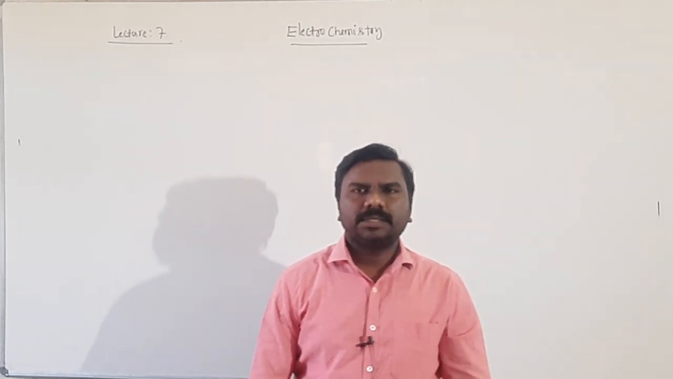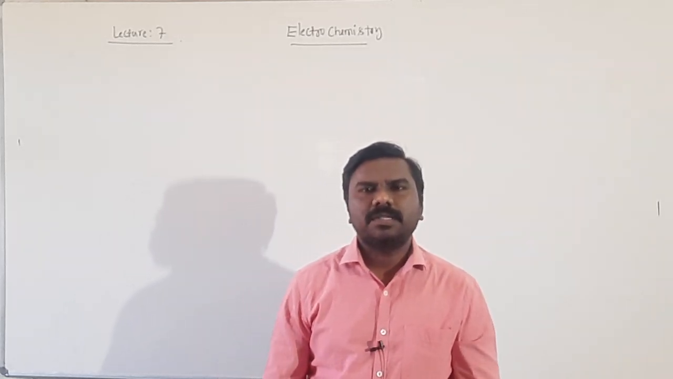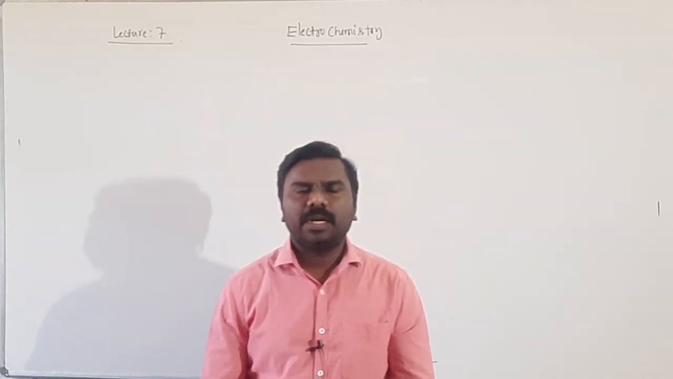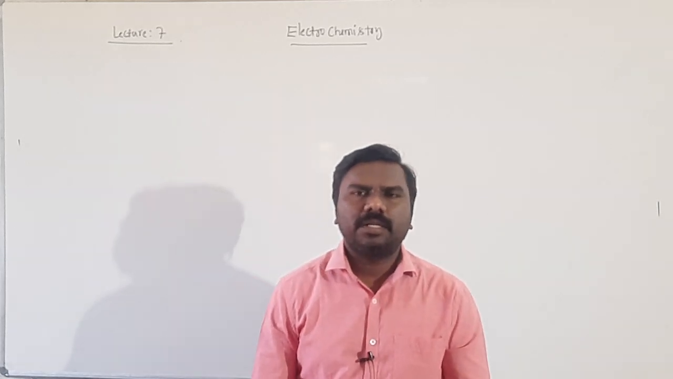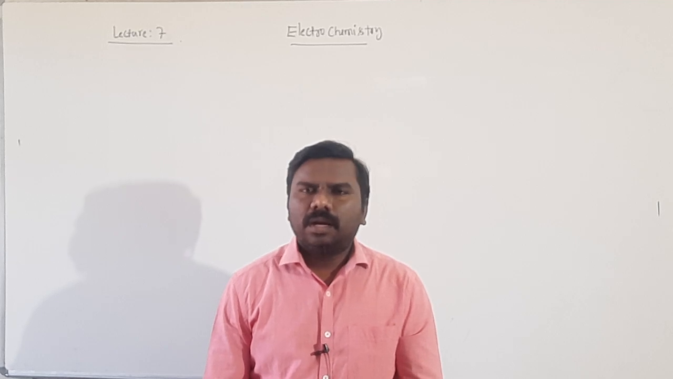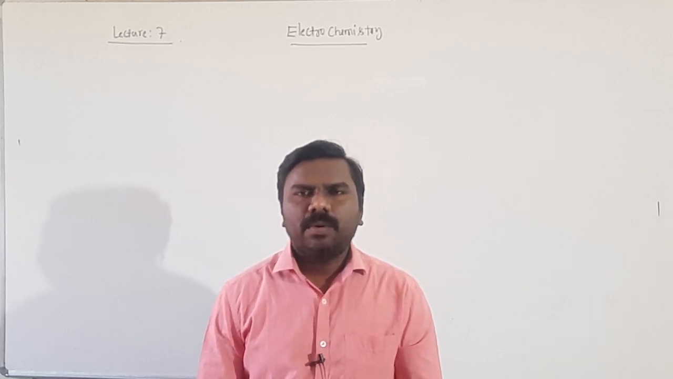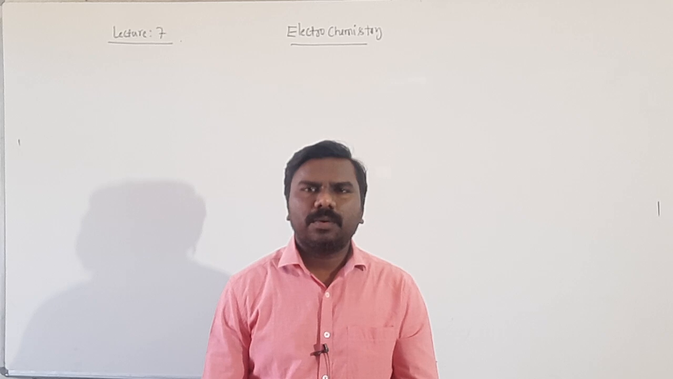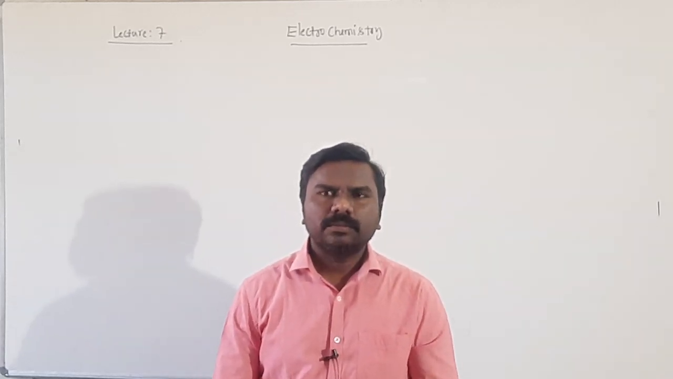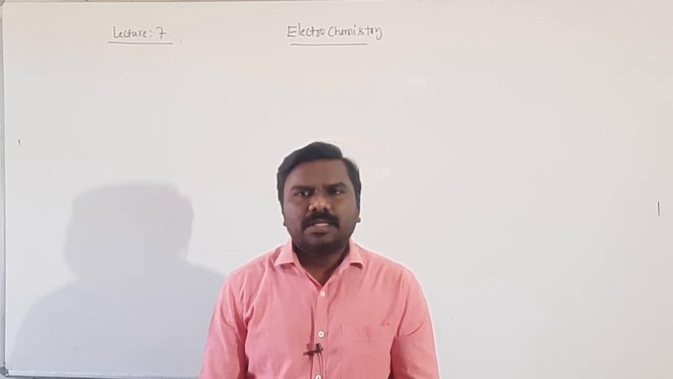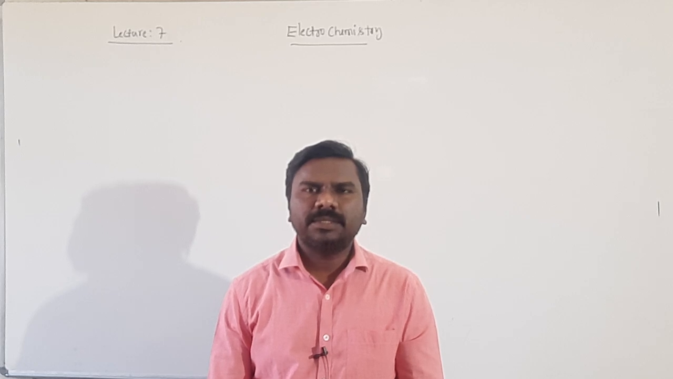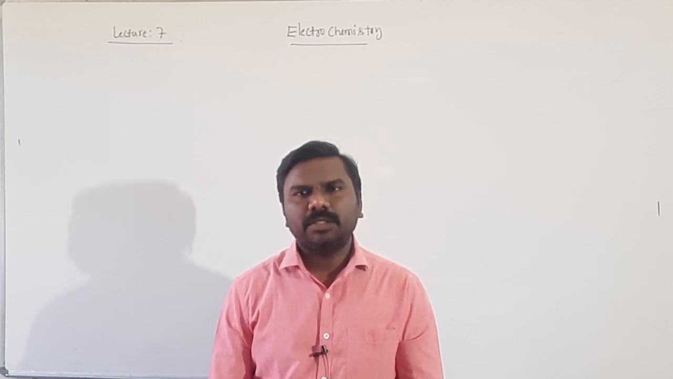Welcome to online classes. In the last session we started products of electrolysis by fused electrolytes and aqueous electrolytes. These are the products based on SRP values at anode and cathode, nature of electrodes and nature of electrolyte. Last session we discussed a few examples. In this session I am going to discuss a few more textual questions.